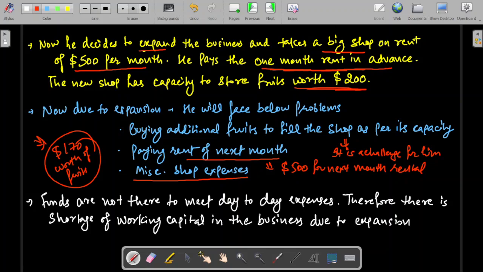He has to meet his personal expenses as well. So accordingly, he does not have any cash to meet the future obligations of running his business. I am not questioning here why he did so much aggressive expansion, why he took such a decision. That is a separate discussion part.